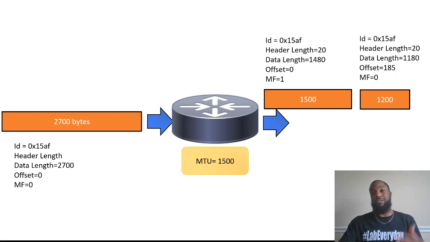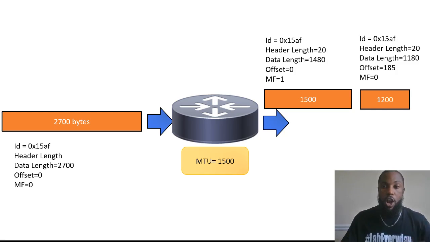Now, the offset, this is where I sometimes get confused, right? The way we figure that number out is by taking 1500, which would be the MTU, minus the header, which is 20. See there where it says header length? We take the MTU minus the header, and divide that number by 8. That gives you the number that the offset is going to be. In this case, since it's 1500, we take 1500 minus 20, which gives us 1480.